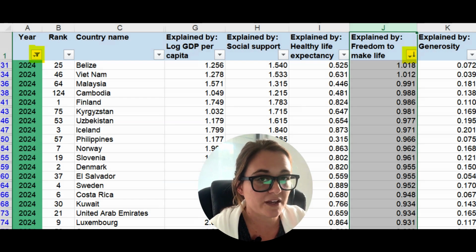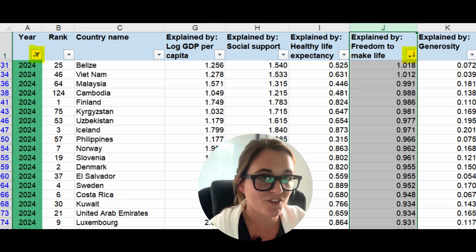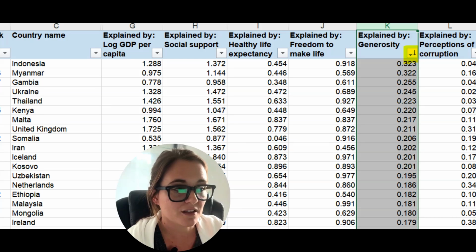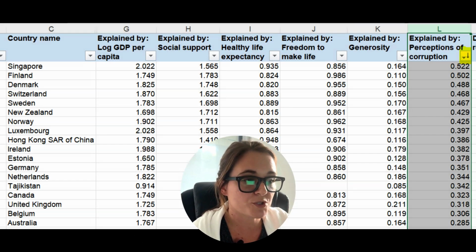The freedom to make life choices. The survey asks, are you satisfied or dissatisfied with your freedom to choose what you do with your life? Generosity. The survey asks, have you donated money to charity in the past month? Perceptions of corruption. The survey asks whether corruption is widespread in government or business. The fewer people who say yes, the higher the trust score.